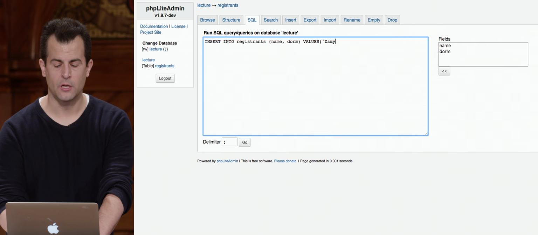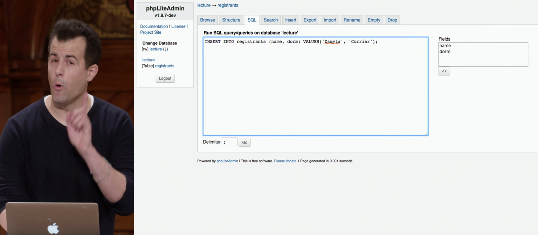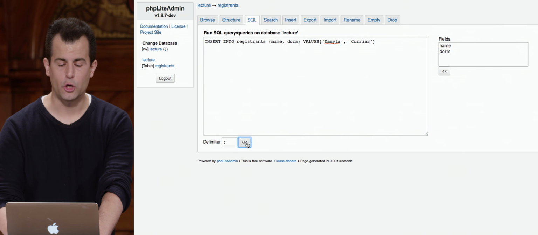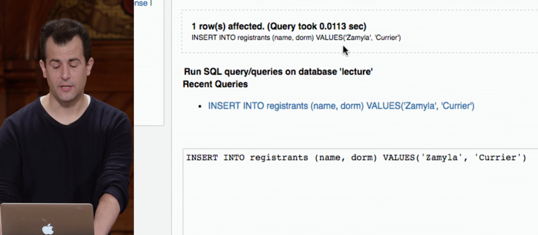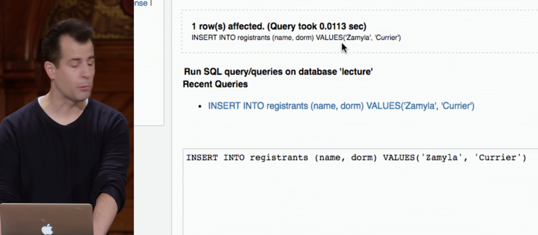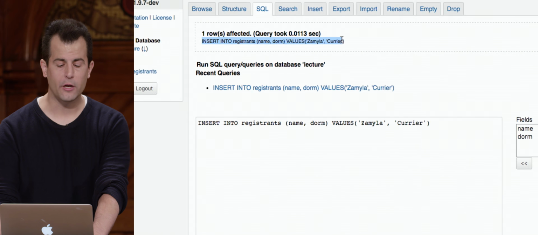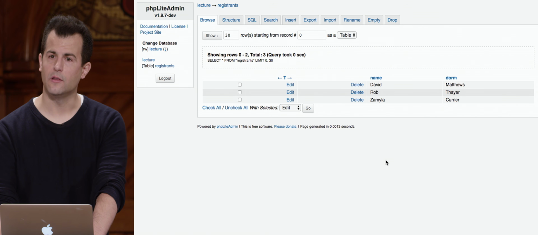Let's go ahead and put Zamila and Courier for a dorm or house there. I can put a semicolon. It's OK if I omit it. But if I want to execute multiple SQL statements at once, I will need the semicolon again. Let me go ahead and click Go. And nicely enough, notice what happened. One row was affected. It took only 0.01 seconds, so it's pretty darn fast. This is just a reminder of what it is I executed. And if I go back now to Browse, I can actually see 3 rows in the table.